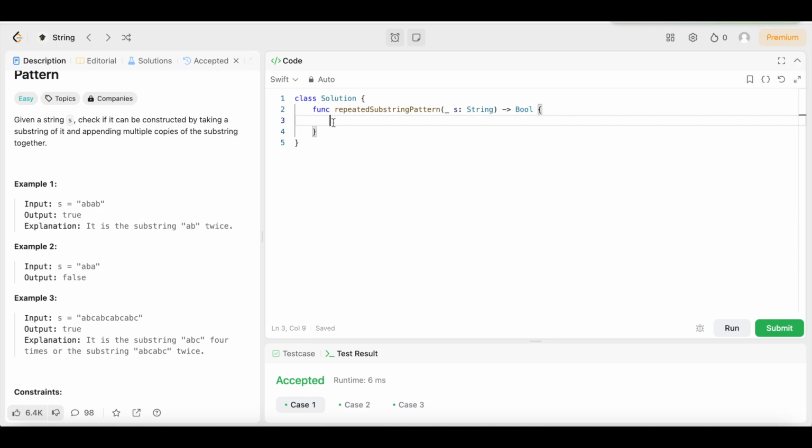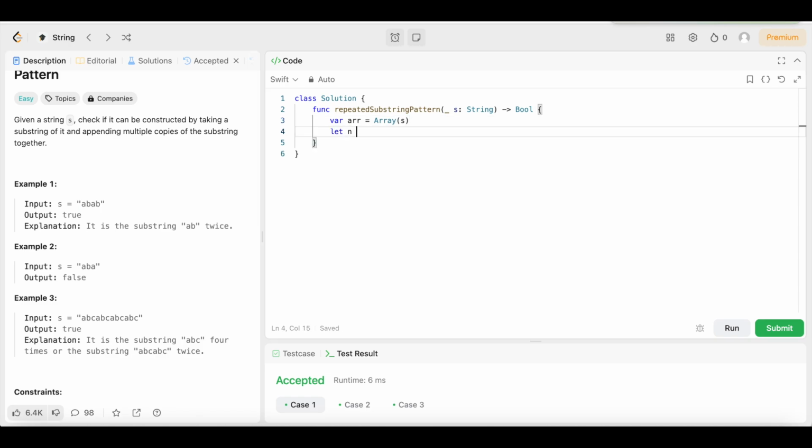So the first thing we're going to do is turn S into an array. We're going to do that by declaring a variable. We're going to say var r, short for array, equals an array of S. What this is going to do is take all of the letters in the string and turn it into an array of characters instead of just a string. So that's what that's doing. We're going to turn S into an array.